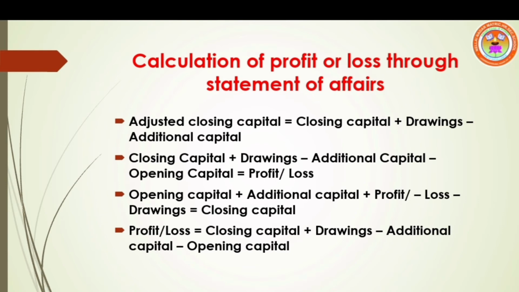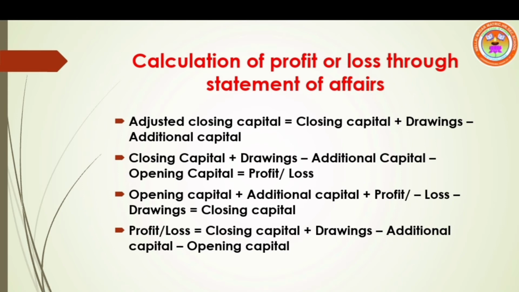Calculation of profit or loss through statement of affairs. How to find out profit or loss of the business? The difference between the closing capital and the opening capital is taken as profit or loss of the business. If there is no adjustment, we have to compare these two capitals, opening capital and closing capital. Is there any adjustment?